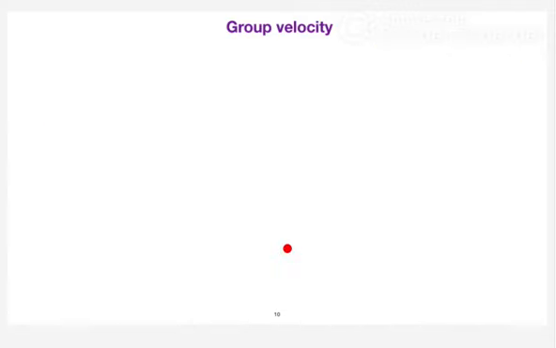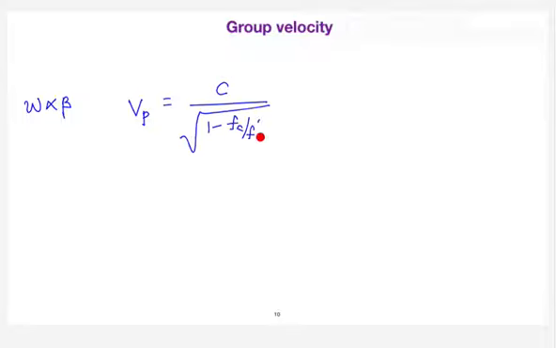So what is the summary here? The phase velocity comes into the picture when omega and beta are linear to each other. That value is equal to c by root over 1 minus fc by f whole square.